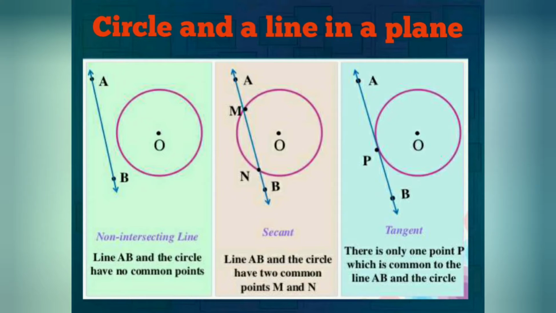See the next figure, circle and a line AB. There is only one point P which is common to the line AB and the circle. This is called a tangent. The line AB is a tangent.